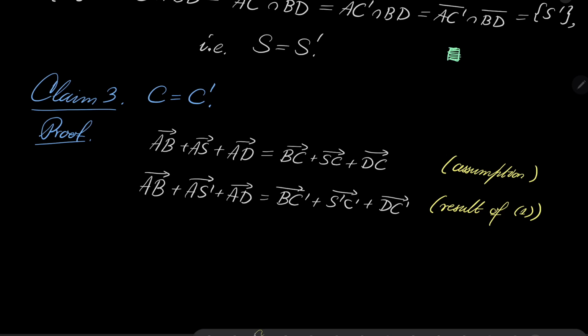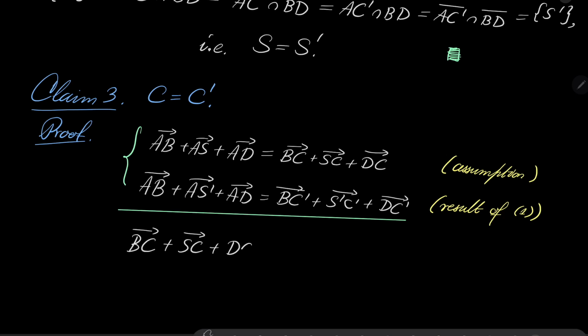Let's take these two equations and subtract them. We can infer that BC plus SC plus DC equals BC prime plus S prime C prime plus DC prime.